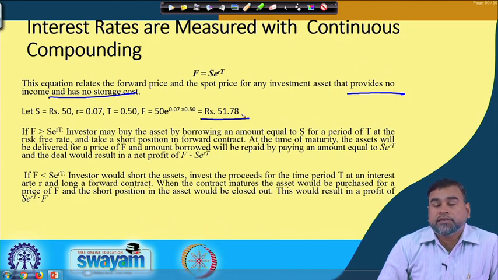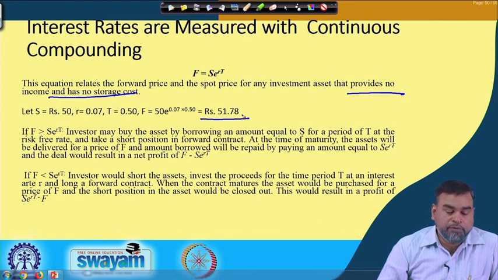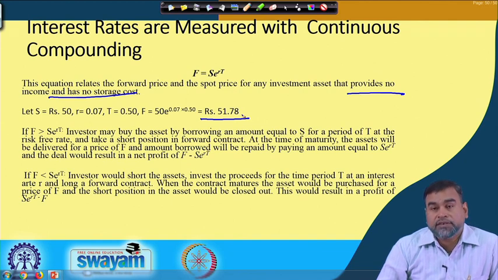He has sold the forward contract and bought the underlying asset today. Let us say for buying that asset he does not have the money, then what can he do? He has borrowed that money. So, at the time of maturity, what will happen? The asset will be delivered for a price of F. He has sold it, he got the price, and the amount he has borrowed will be S e to the power rT. Then obviously the profit he can earn is F minus S e to the power rT.